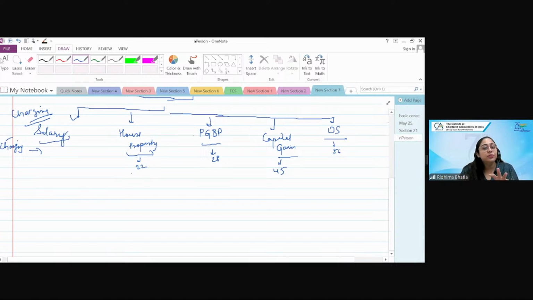If the charging section you are not covered, that means you are not going to tax that income in that particular head. Salary को tax करने के लिए, if you have to tax any income under the head salary, what is the important thing which you have to see? 17 is corporate salary, I think it's 14 or 15 if I'm not wrong. 15.